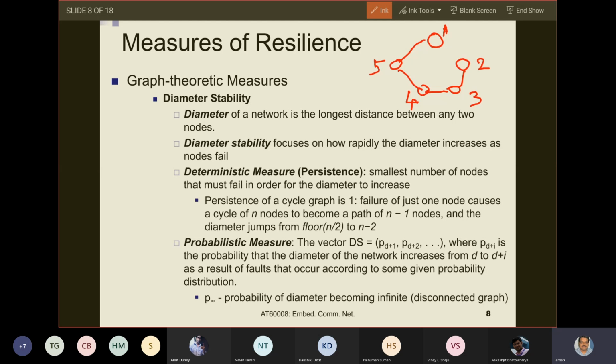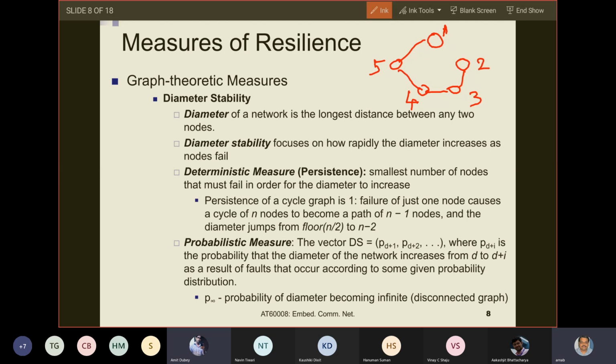So conceptually, what is diameter? It is the distance between the farthest nodes in the network. So now, whatever follows is persistence. I think it should be clear now. I need a yes.